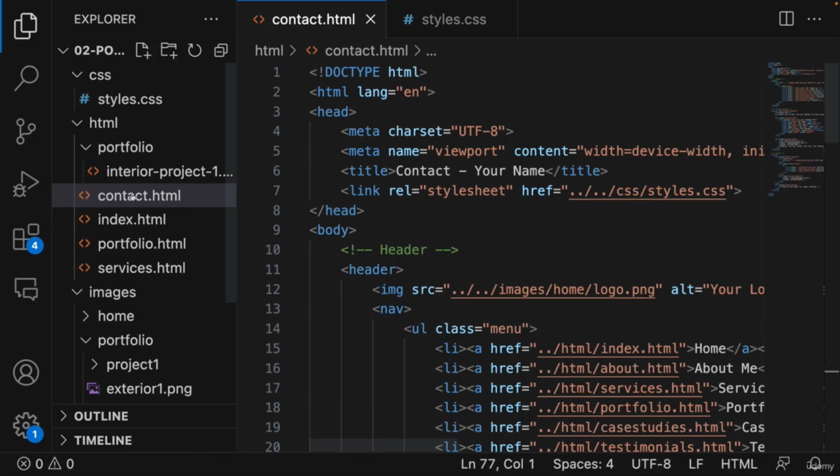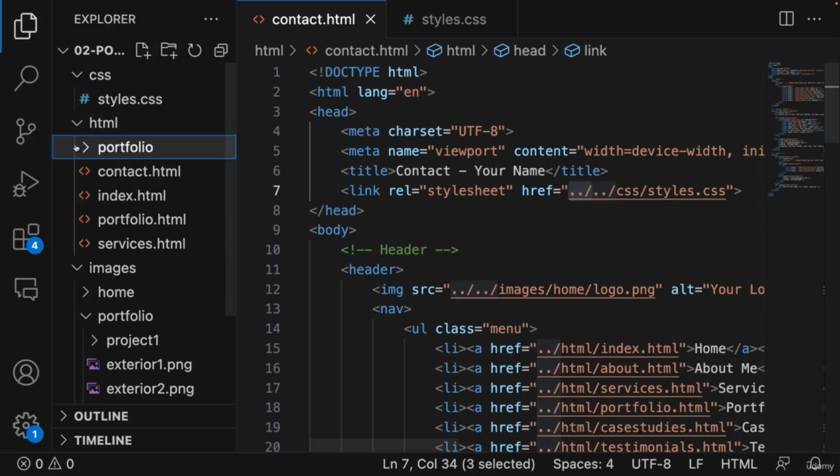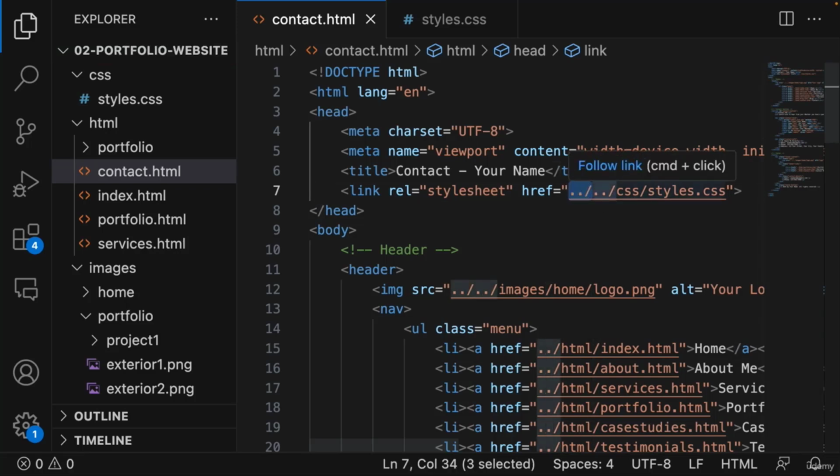Here we are inside. Let me explain this to you. When you are writing an address, each of these two dots means go back one folder. So here we are inside the HTML folder. If we go back one folder, we will be in the main folder, we'll be here. And then it's going one folder back again, so it will be out of the main folder, and then it starts to look for the CSS folder, which doesn't exist. So the problem is here.